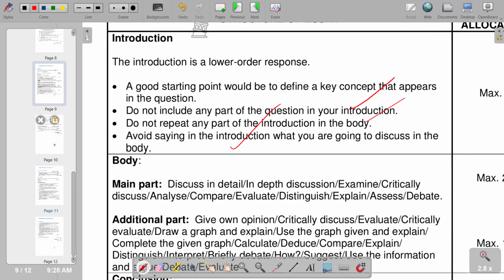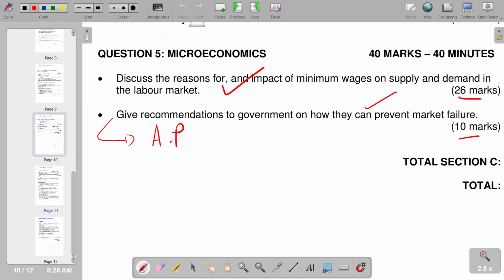Within the context of our question, we are going to define a key term that we have in the question, and we see that we have minimum wage as a key term. So this is the explanation that we are going to give in our introduction. A minimum wage, we know, is a wage that is set above the equilibrium point, so it will be higher than the prevailing wage. In that sense, the minimum wage is set to protect the employee. Every employer is supposed to give a wage that is equal to the minimum wage or above the minimum wage. So basically, that's what we have.